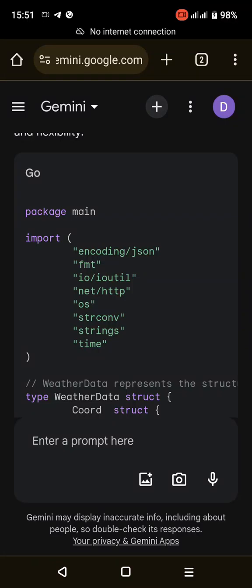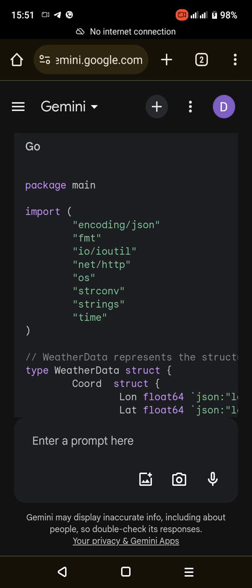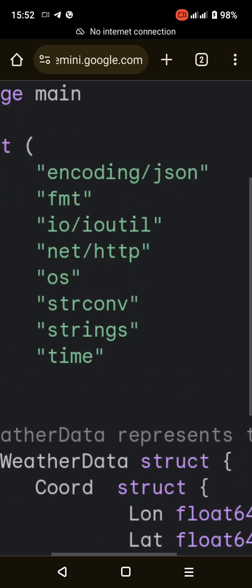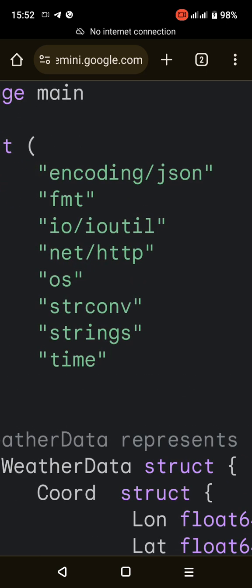I'd be glad to provide a detailed explanation for each line in the provided Go code. Import statements. Import encoding/json imports the JSON package for encoding and decoding JSON data. Import fmt imports the fmt package for formatted I/O operations.